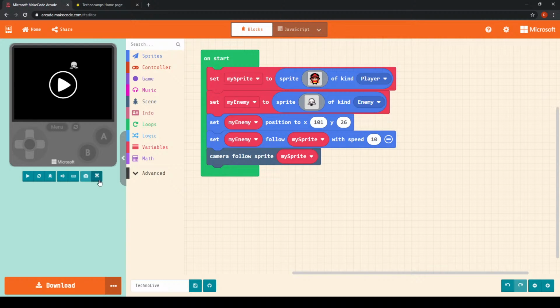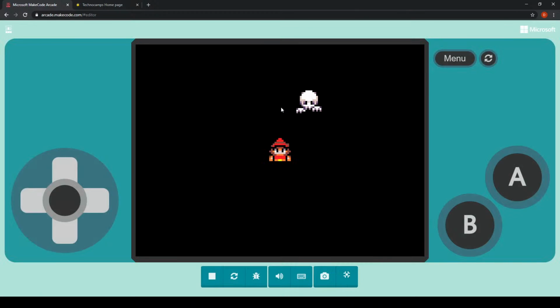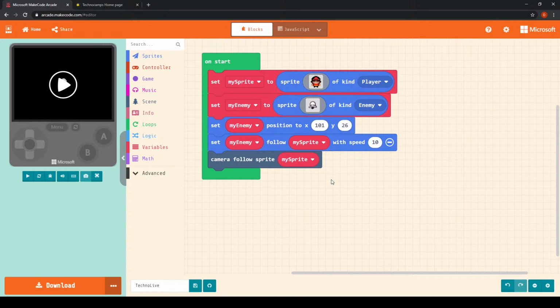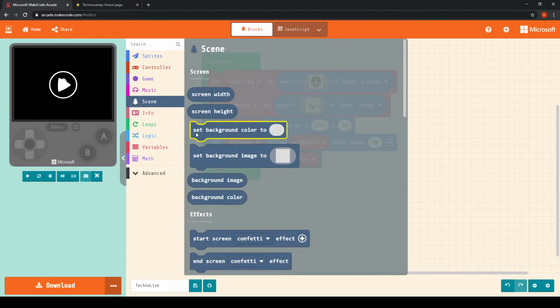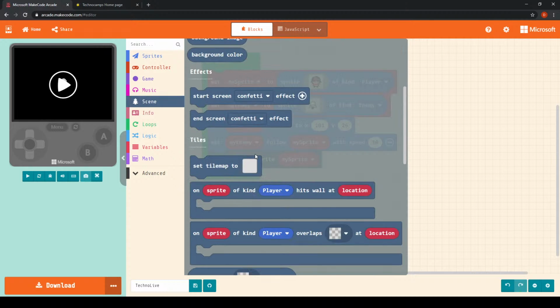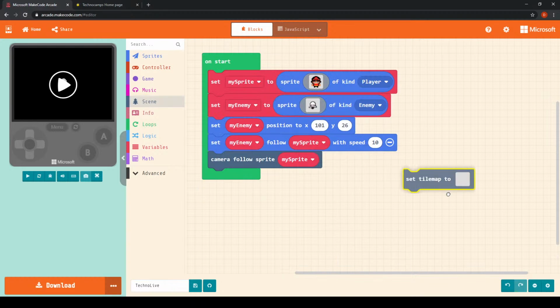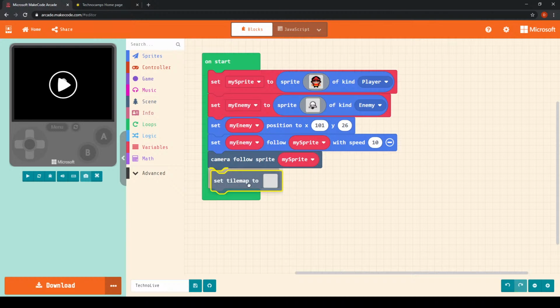Now at the moment, a lot of you might have noticed that the game looks a little bit bland. We simply have the player character and the enemy sprite and nothing else is happening. So what we can do is set a background, which is also known as a tile map. From the scene menu, we can choose the set tile map to block, which is just here, and I'm going to add that to my on start block.